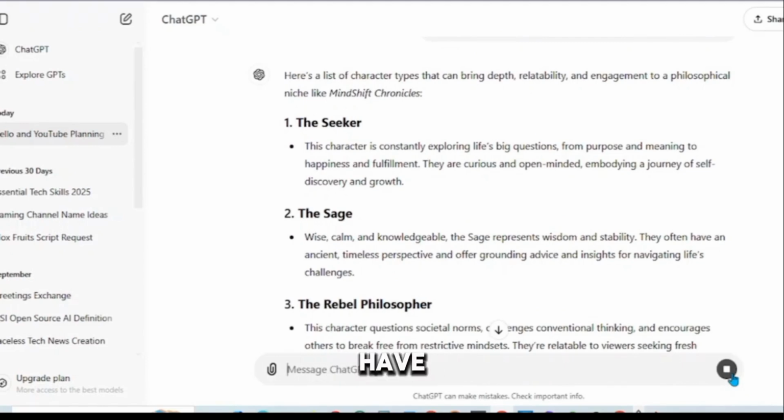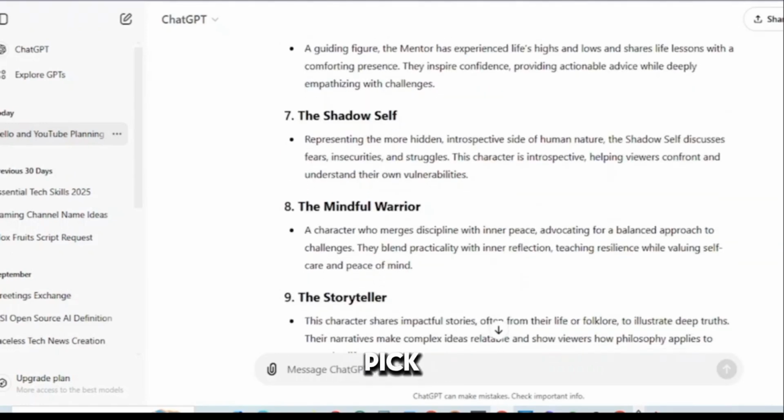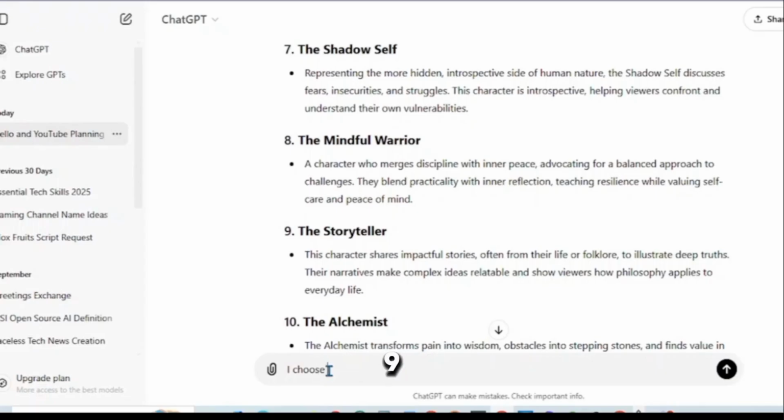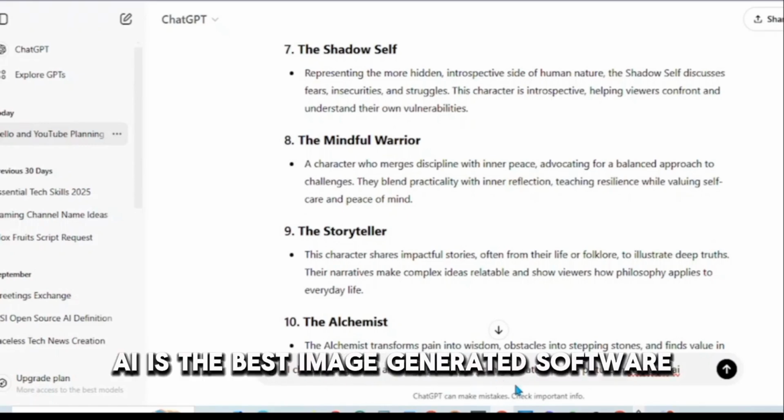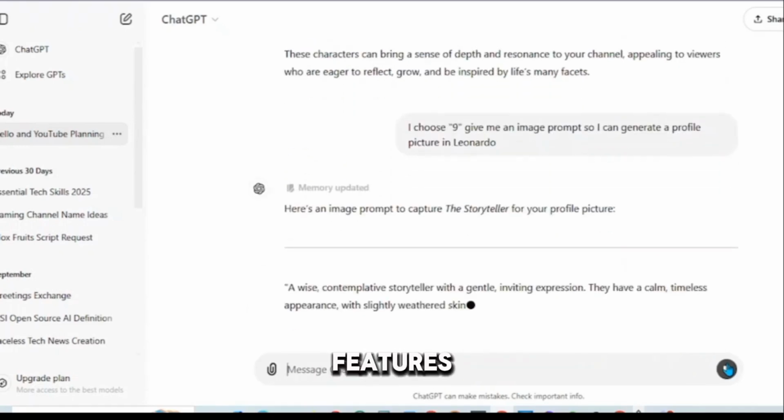Beautiful. So we have a detailed list of characters needed. You simply pick any of your choice. Let's pick 9 storyteller and write this prompt. I choose 9. Give me an image prompt so I can generate a profile picture in Leonardo.ai. Leonardo.ai is the best image generation software. It has all the features we need here.